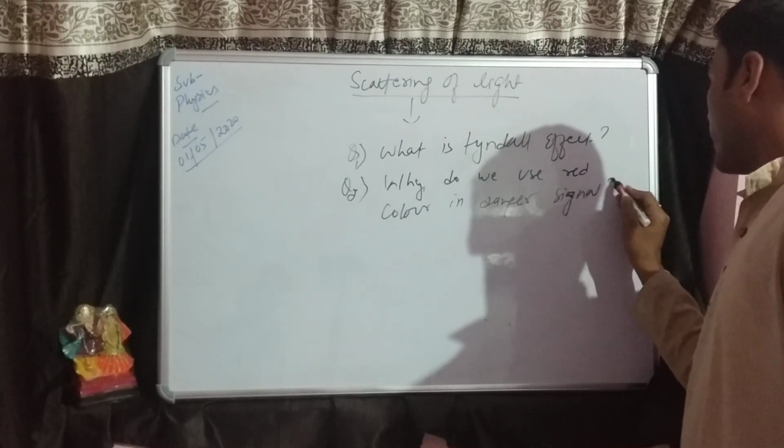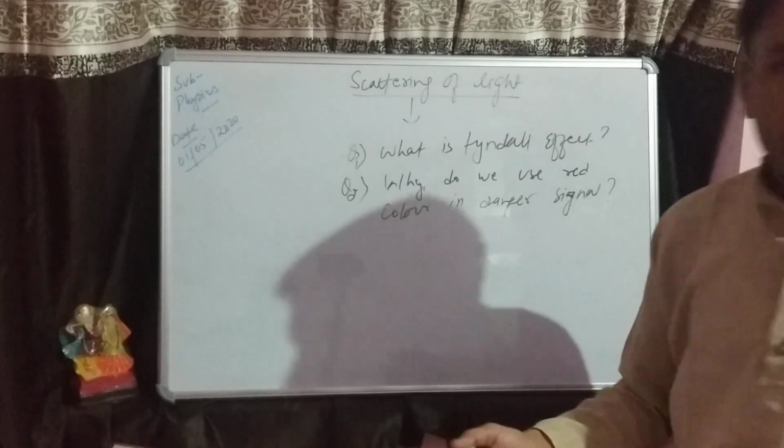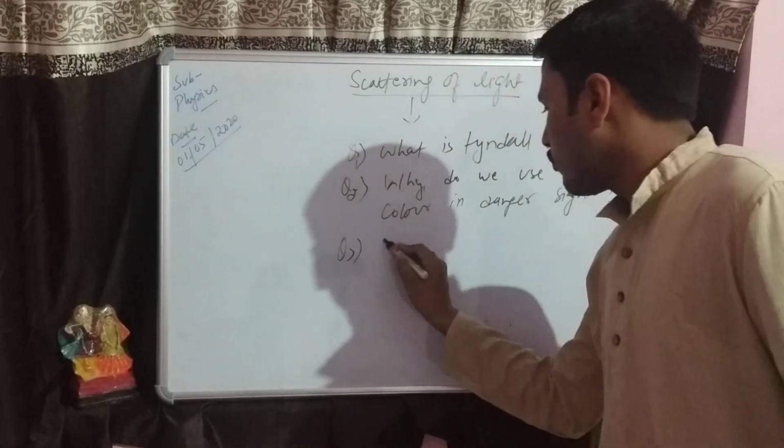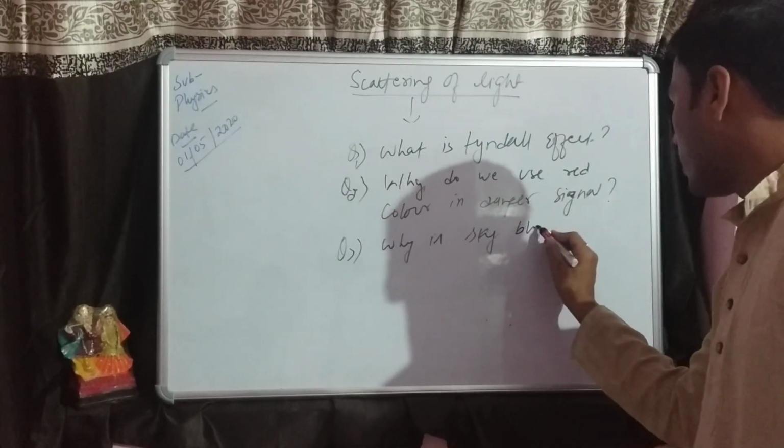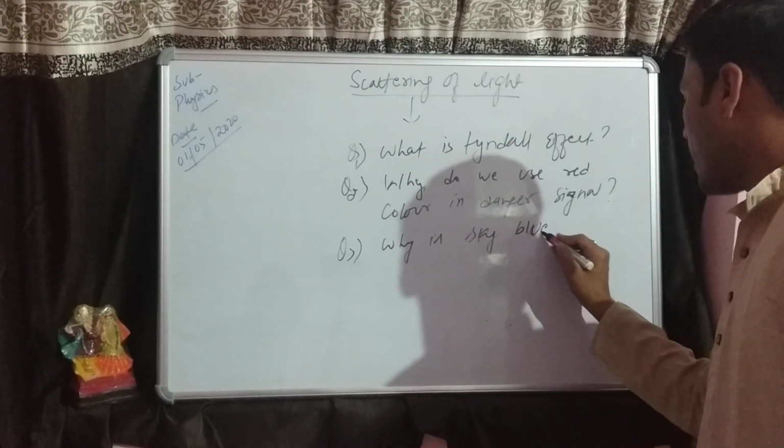Generally we see that red color is a sign of danger. Why? The third question: why is the sky blue? We have discussed this, and you can write the answer by yourself.